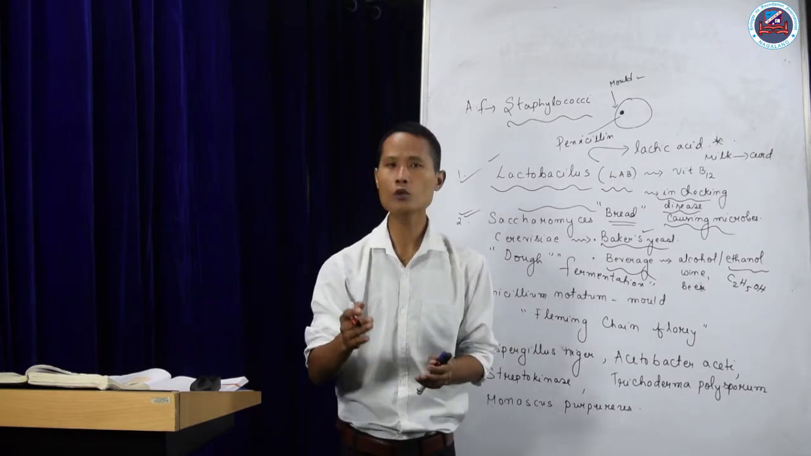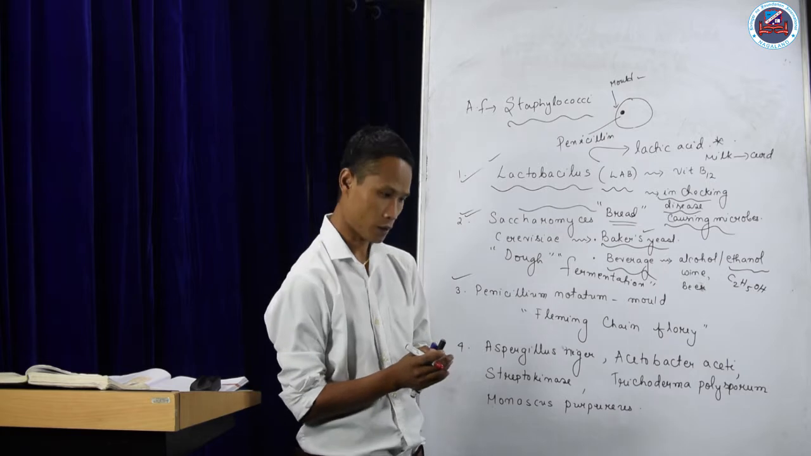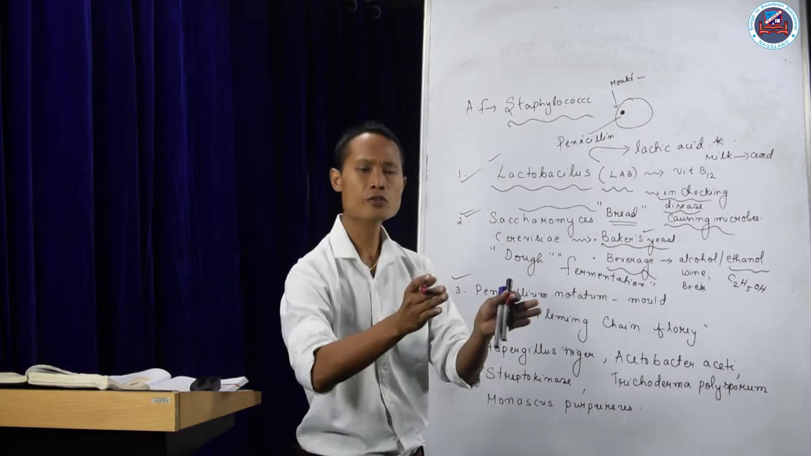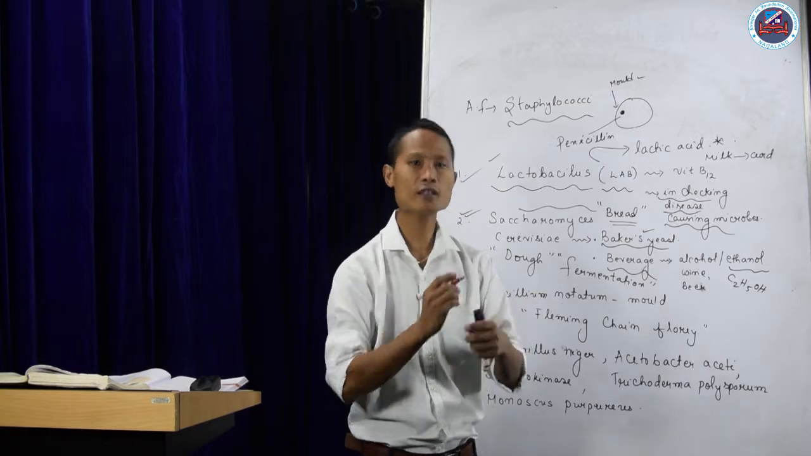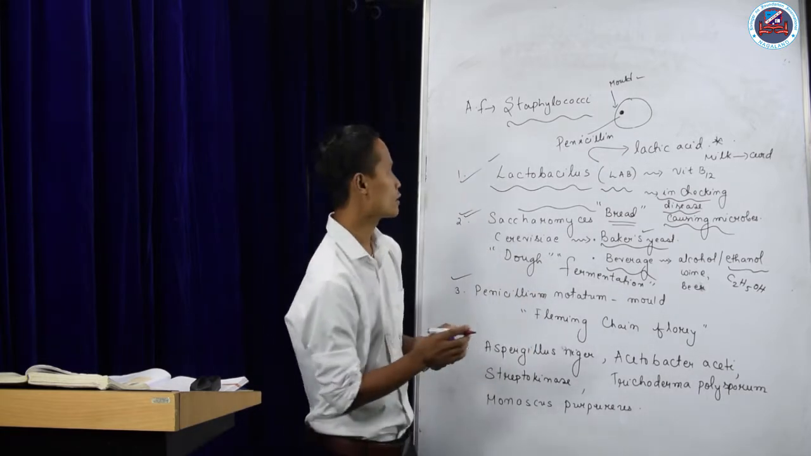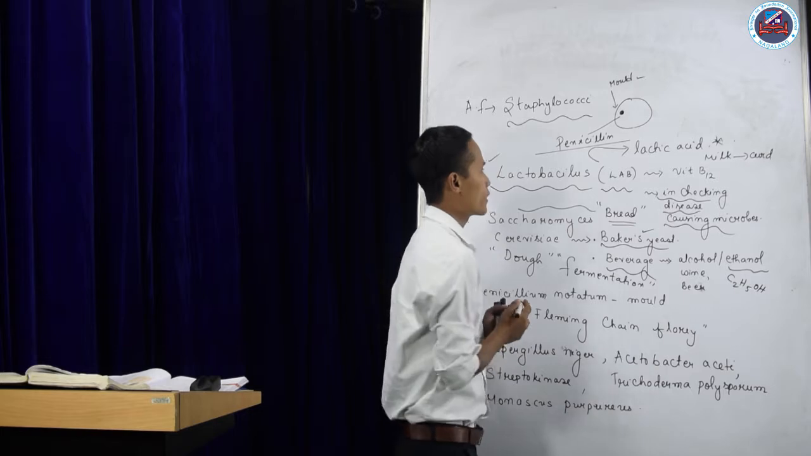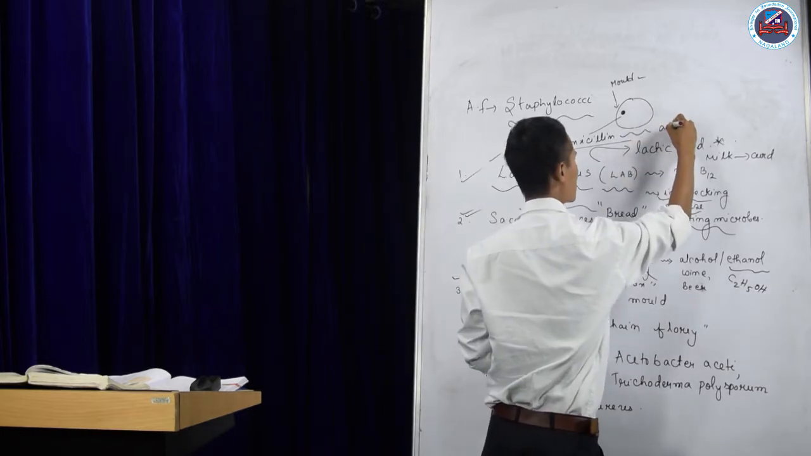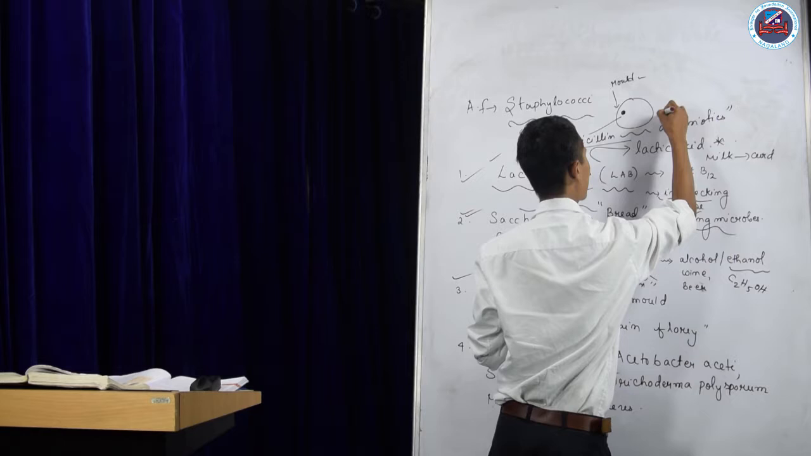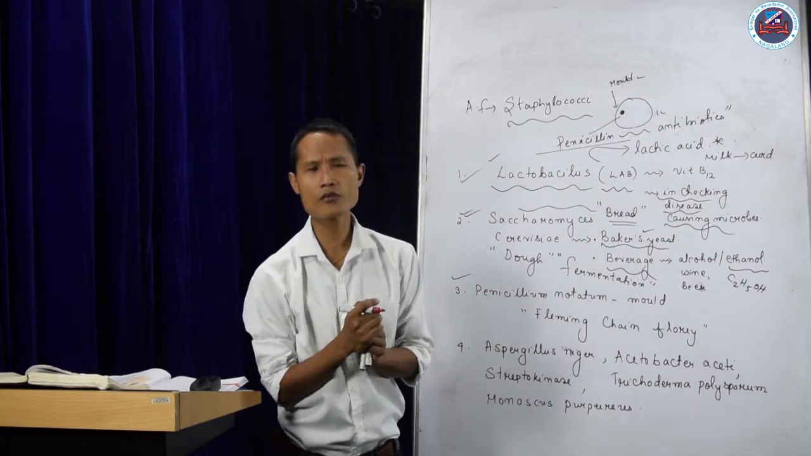Later on, during World War II, many injured soldiers during the war were injected with penicillin as an antibiotic, as a painkiller. So this penicillin was used as an antibiotic. From here you can know that microorganisms can be useful for the production of antibiotics.